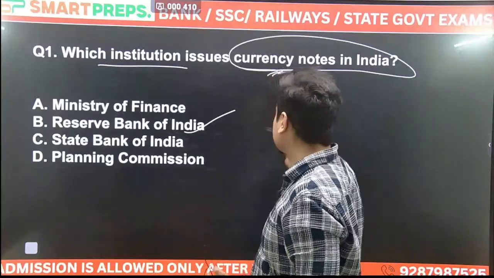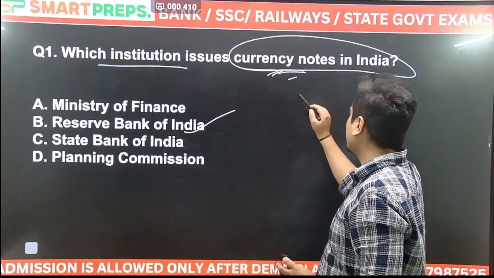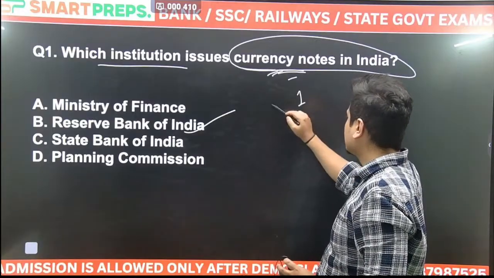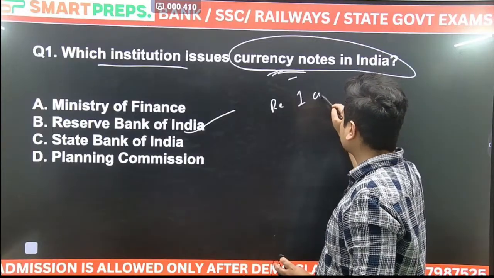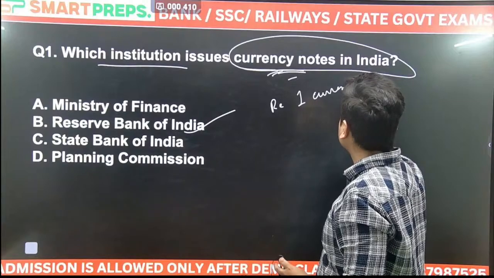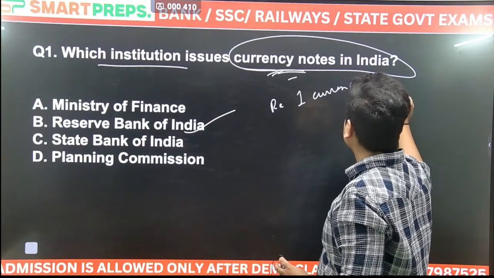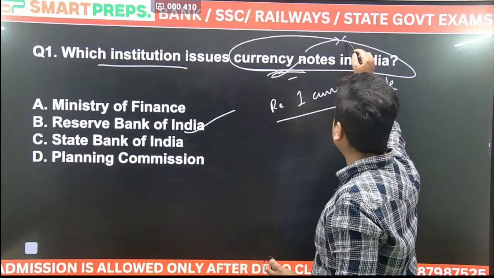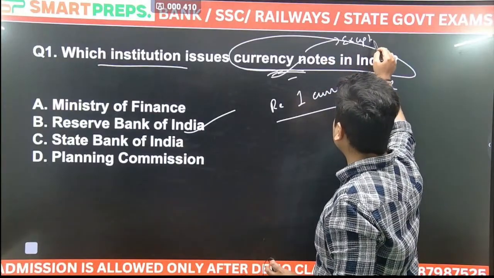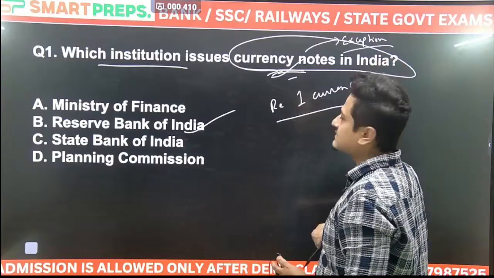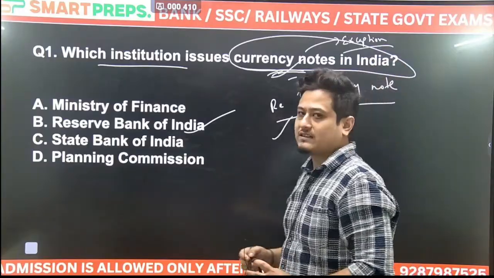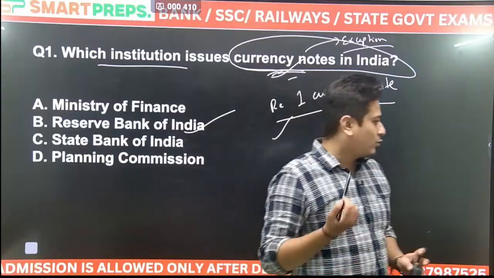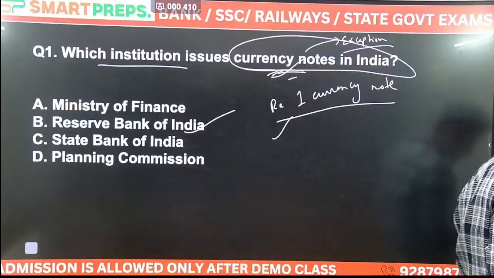One more question. Who issues the 1 rupee currency note? जो 1 रुपए वाला करेंसी नोट होता है वो कौन इशू करता है? बाय करेंसी नोट, there is one exception. सब करेंसी नोट्स आरबीआई इशू नहीं करती. Which is the exception? It is the 1 rupee currency note. Who issues this 1 rupee currency note?